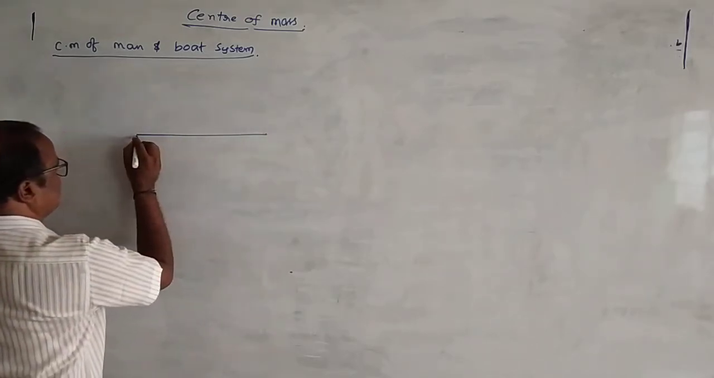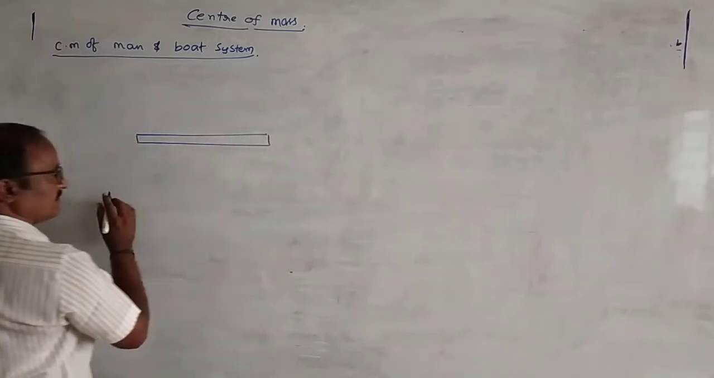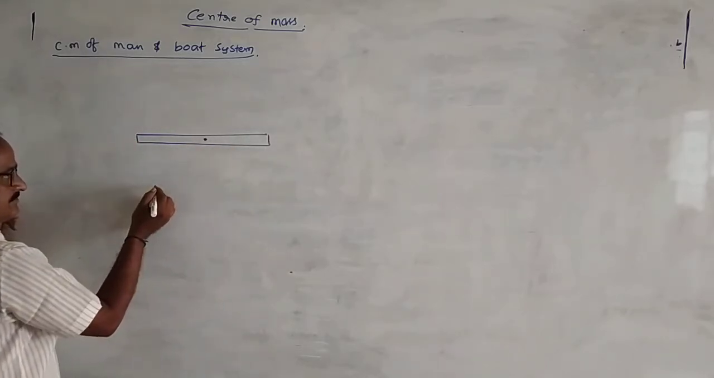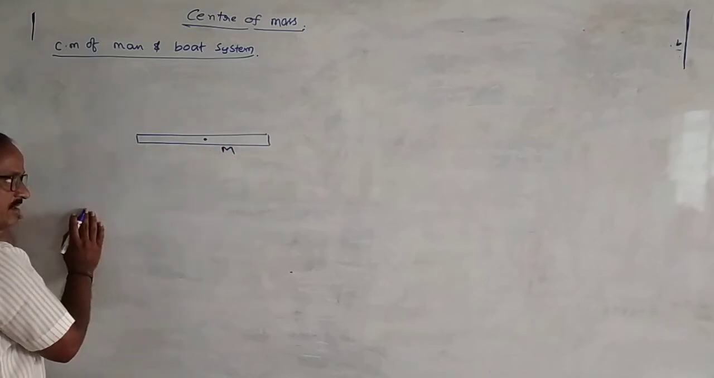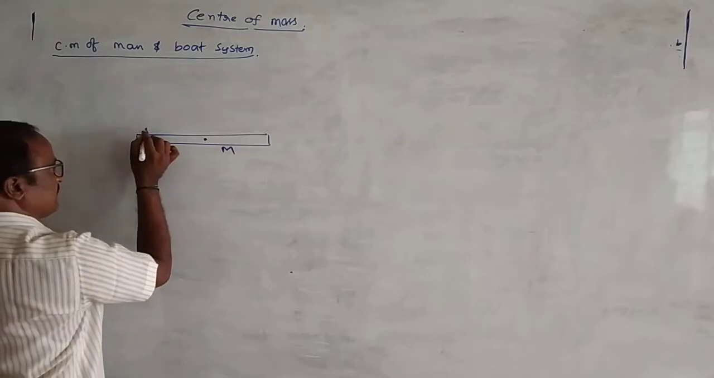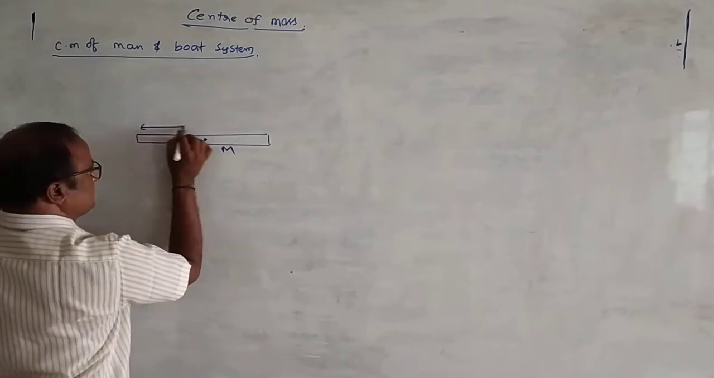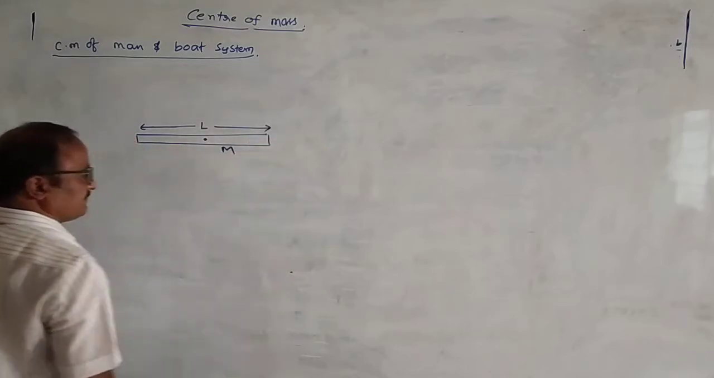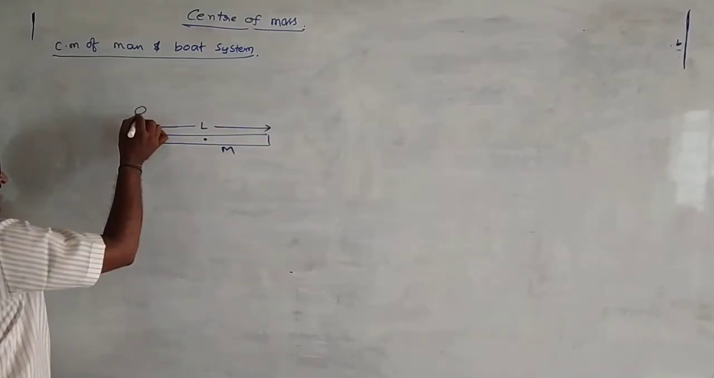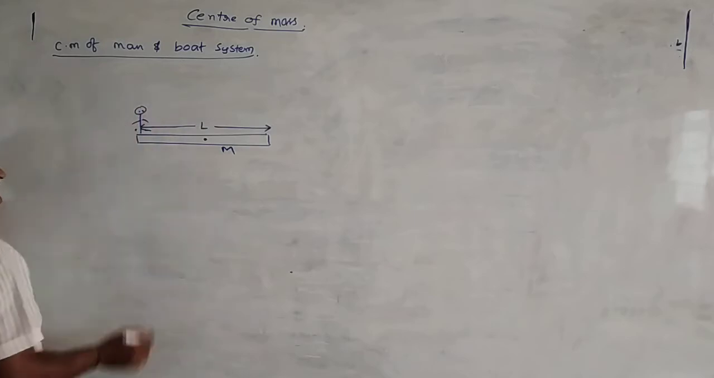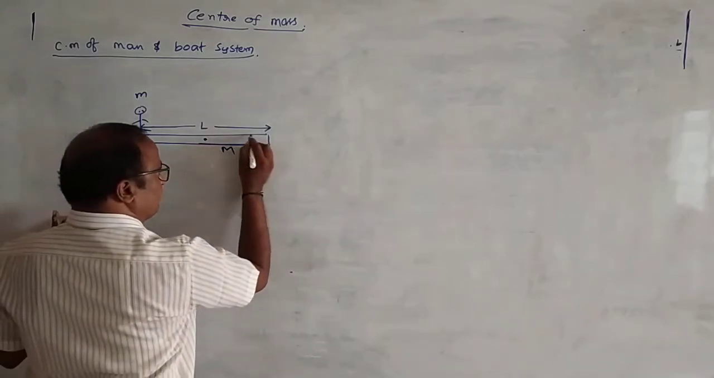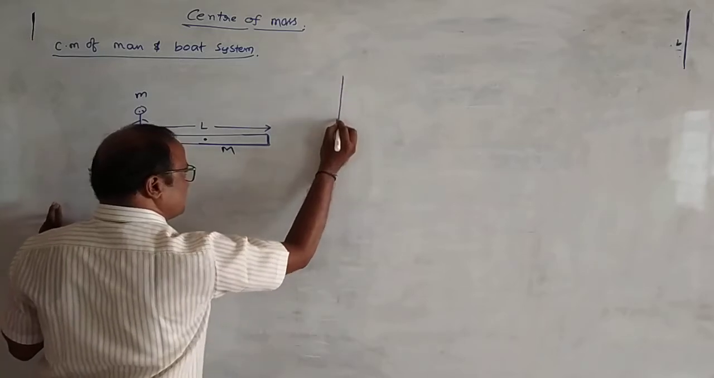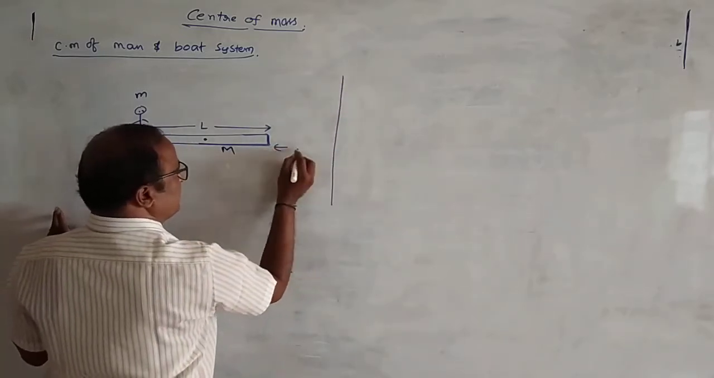Let this be a boat. This is the center. Total mass of the boat is equal to capital M. Length of the boat is equal to L. A person is standing at one edge of the boat. Mass of the person is equal to small m. Also it is given that the boat is lying at a distance d from the shore.